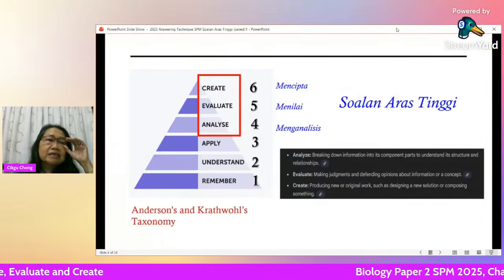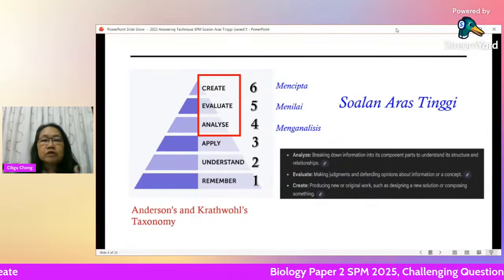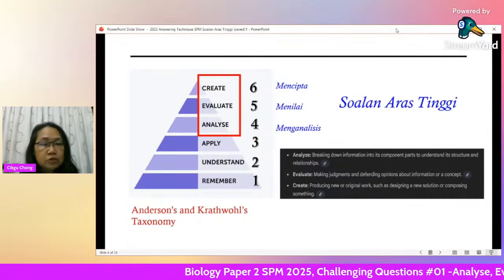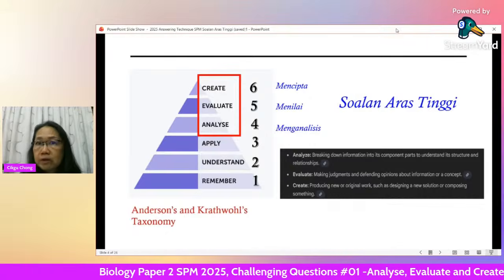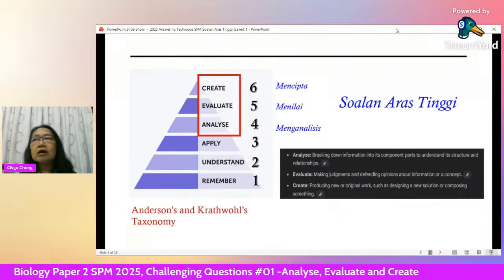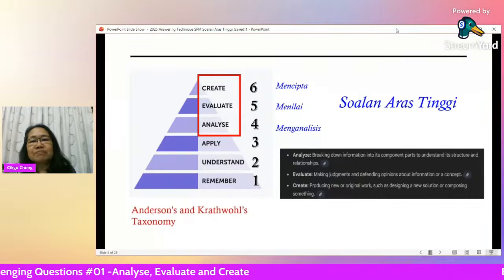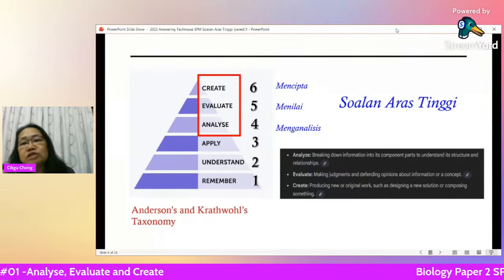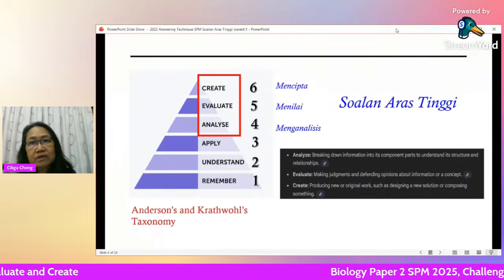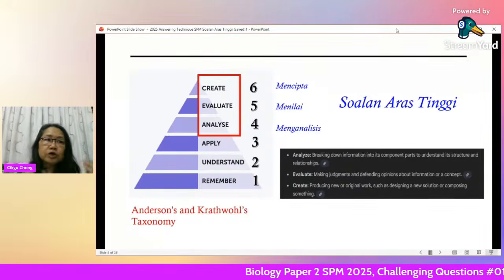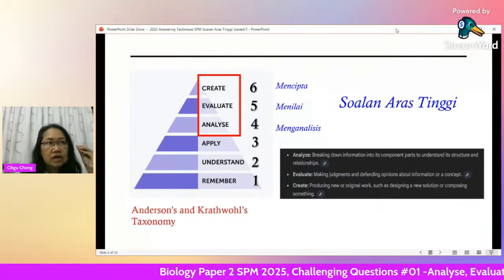And lastly, create. You have to produce something that is new. Maybe they give you a problem. Then they ask you to create or to suggest a solution to the problem. Designing a new solution, composing something, synergizing. Synergizing means on the spot, you have to create something new.